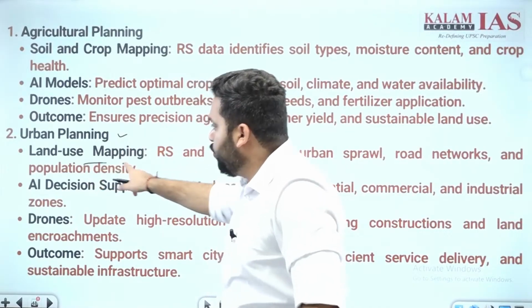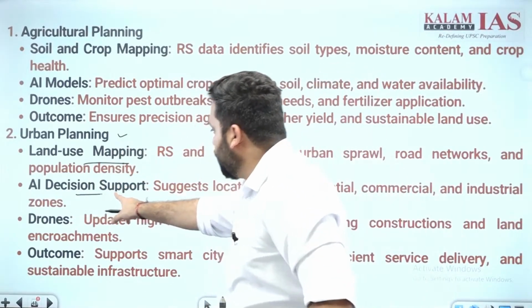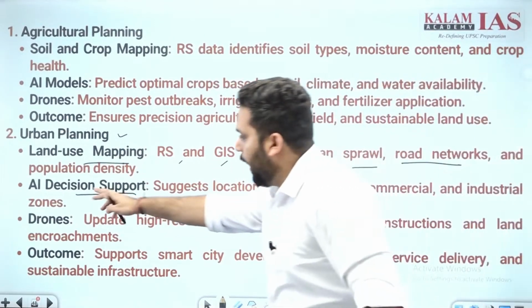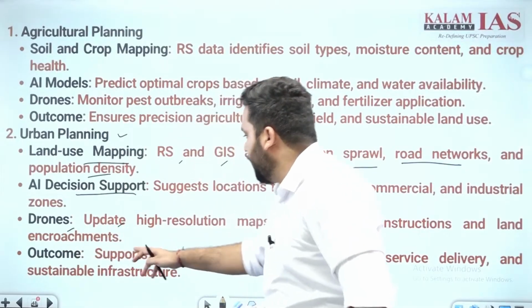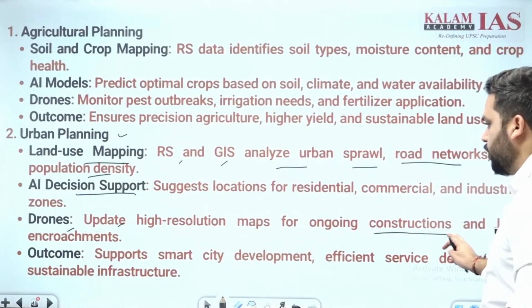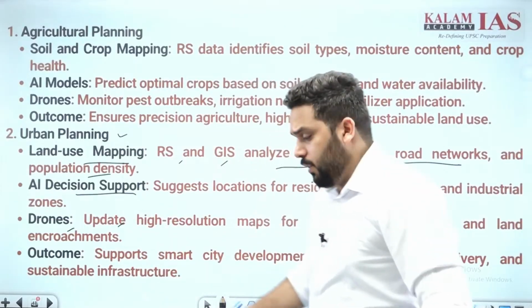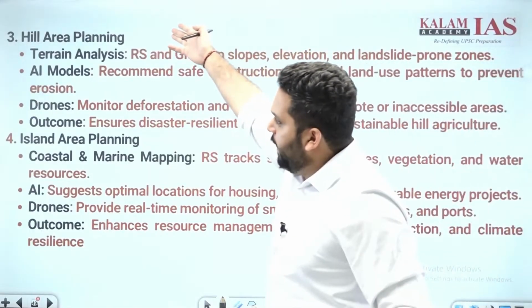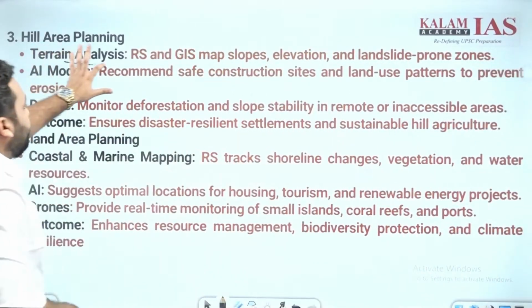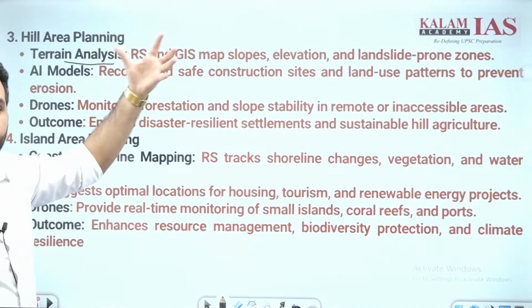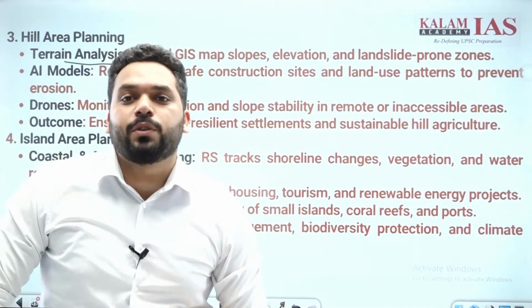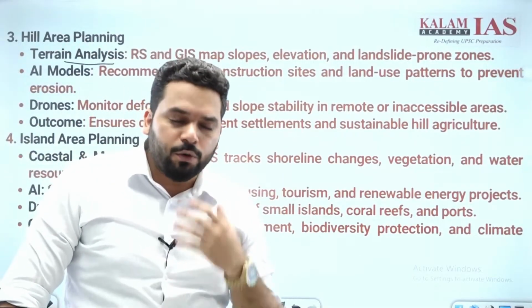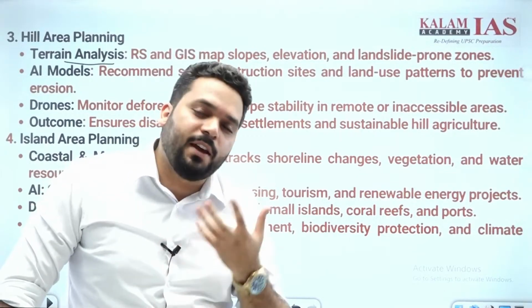Urban planning, land use mapping, AI decision support. RS and GIS analyze urban sprawls, road networks, and population density. Drones update high resolution maps for ongoing construction and land encroachment. Outcomes are very productive. Hill area planning, okay. Terrain analysis, okay. We just have to use the keywords of the area being discussed. Okay, and we have to integrate how AI can be used. If we close our eyes, we can definitely talk about each and every area.